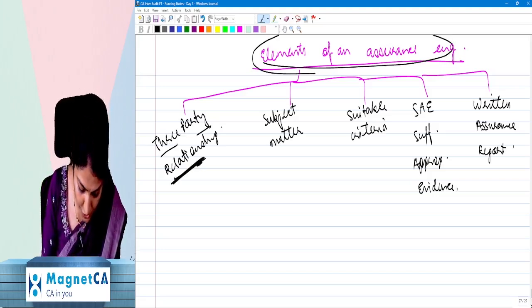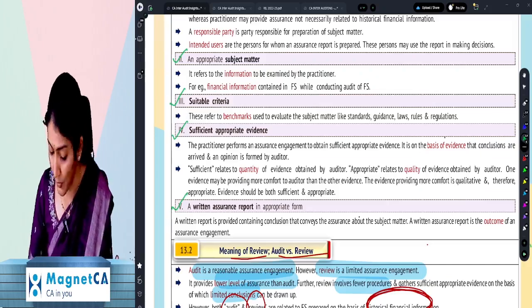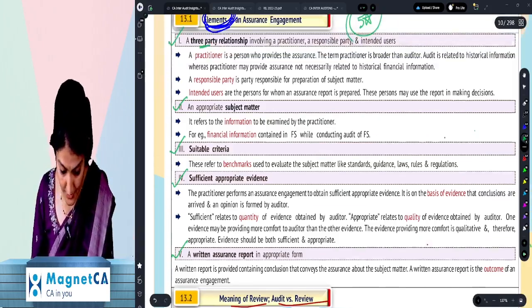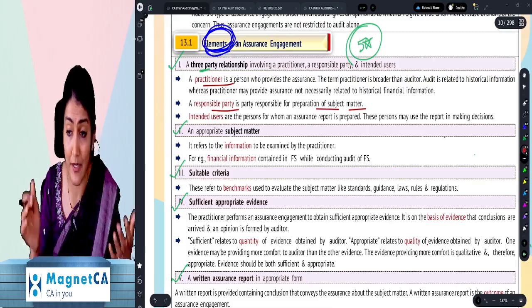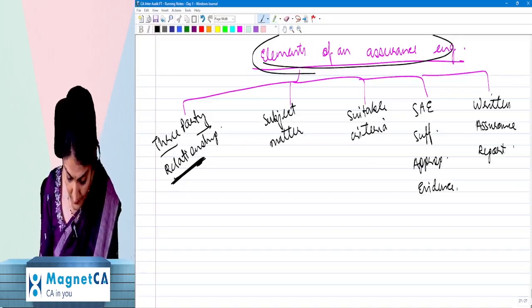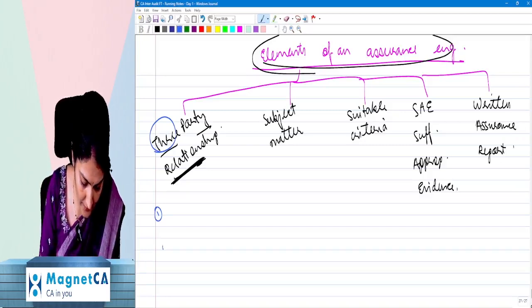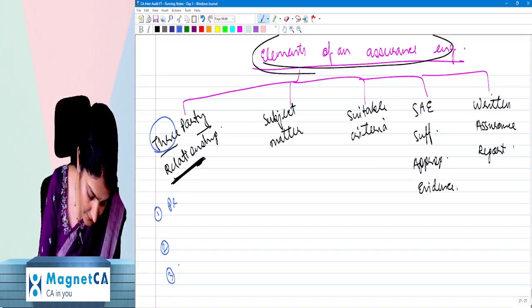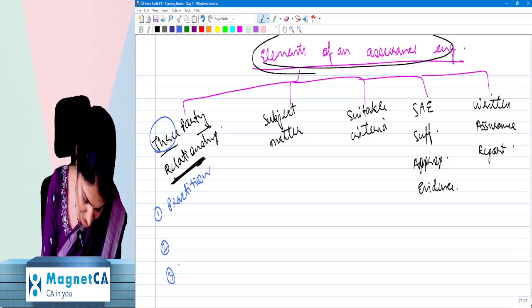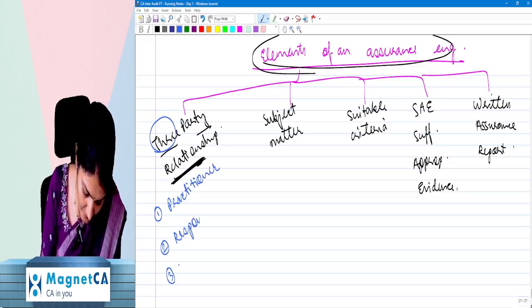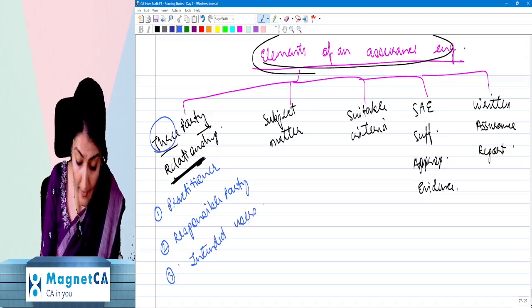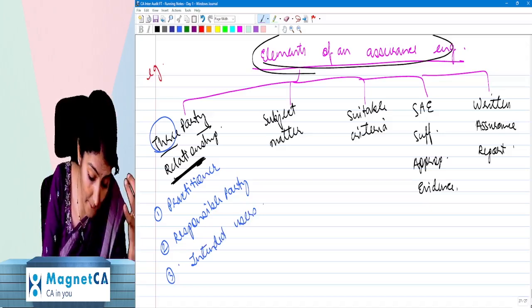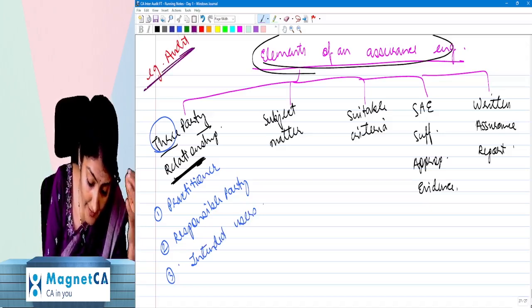So three-party relationship. Which are the three parties they are talking about? One is obviously the practitioner, the CA who is performing the engagement. Then the responsible party, which is nothing but the management, and then the intended users. So who are the three parties? One is the practitioner, second is the responsible party, and third is the intended users.